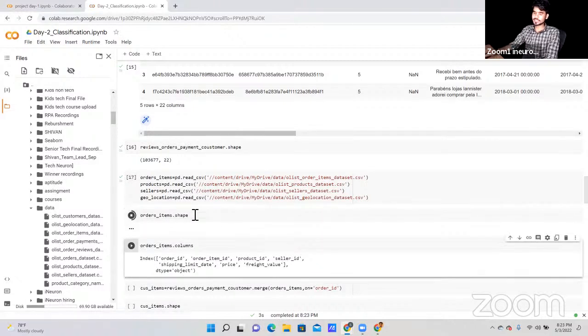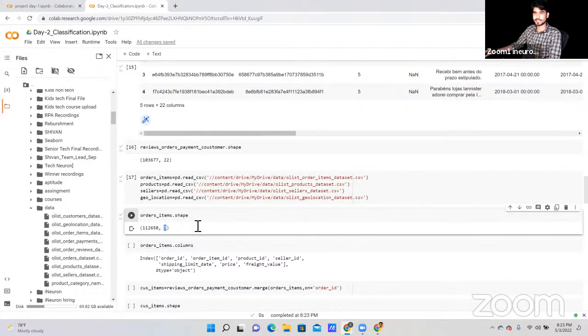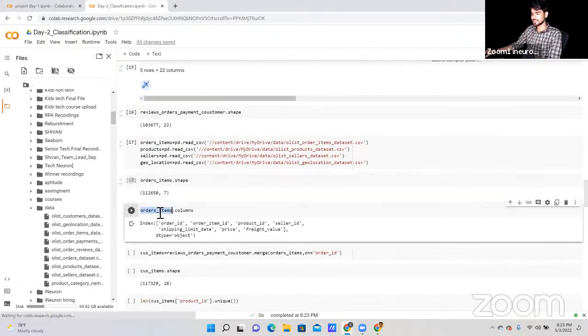Now let's check the shape of the order items. The total data that we have is 1,12,650 rows and 7 columns in this particular data. Now let's look at the order items. Under the order items we have different columns like order ID, order item ID, product ID, seller ID, shipping ID, price, freight value. So these are the columns that we have under the order item.